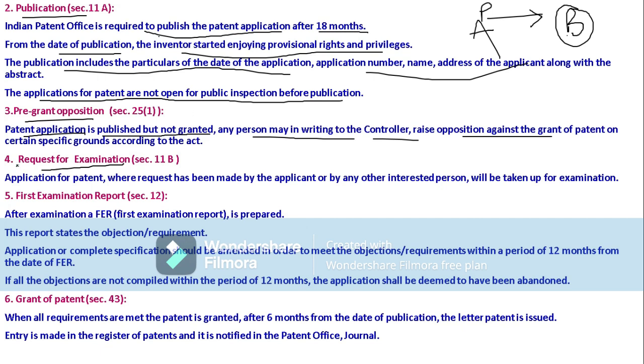Whenever we went for request for examination, the examiner will examine our patent. Then after request for examination, the first examination report, FER, will be given according to section 12. What will be in the report? The examiner either may object to the patent, or else he may continue according to the requirements.